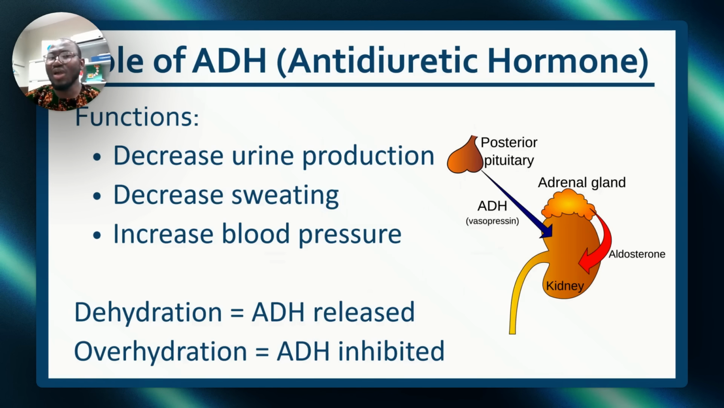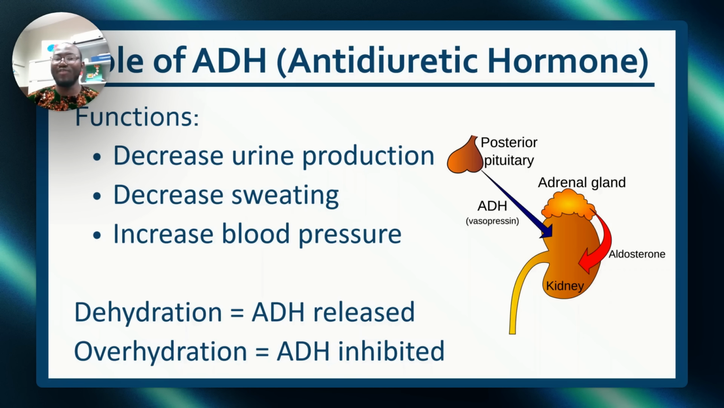Okay. Now let's talk about the hormonal mechanisms in the kidney. First of all, we talk about antidiuretic hormone. What does it do? It helps to decrease urine production, decrease sweating, and increase blood pressure. It's produced in the posterior pituitary. You understand? And when it's produced, what does it do?